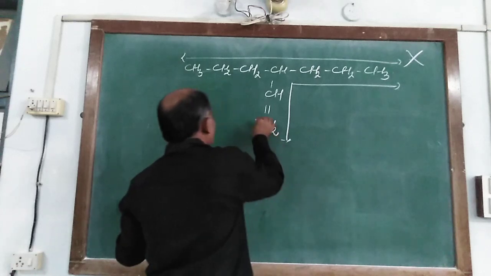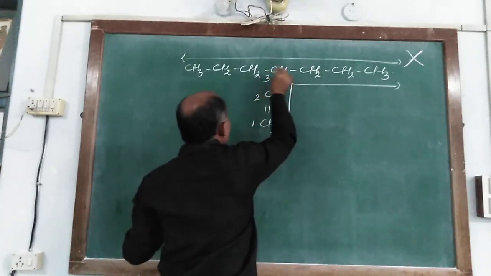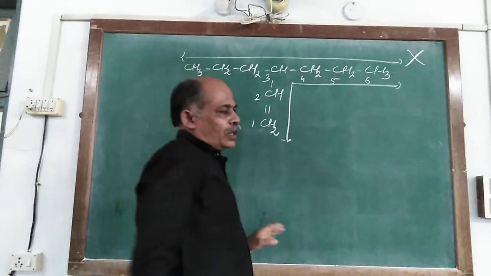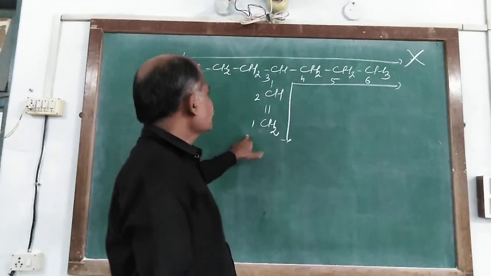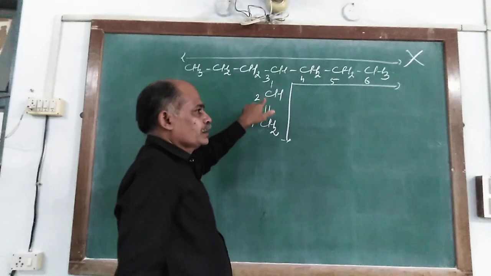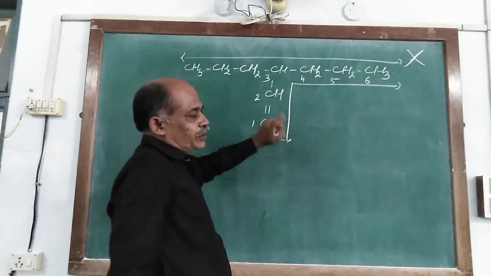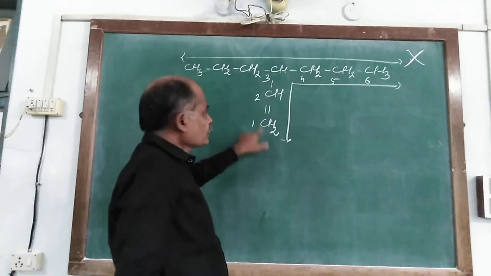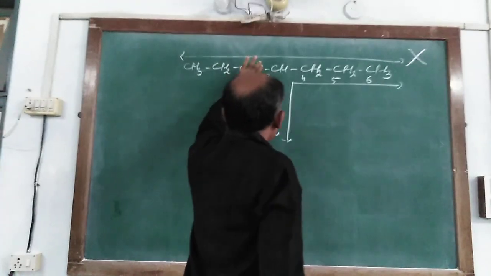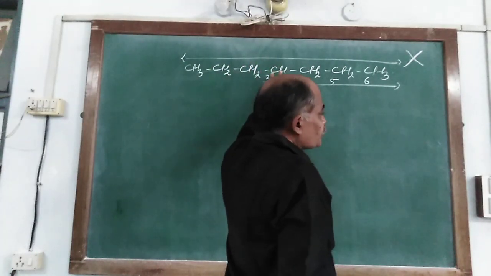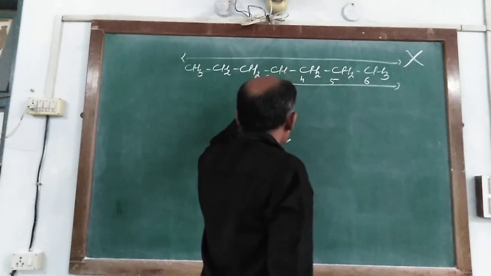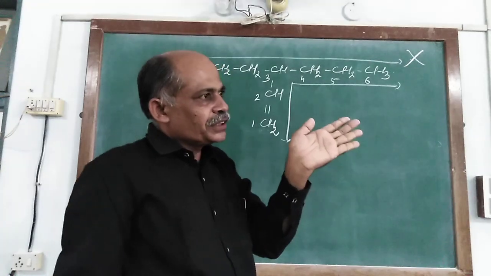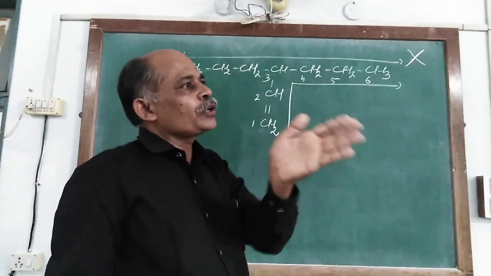Now we number 1, 2, 3, 4, 5 and 6. In this way, the parent chain has fewer carbon atoms. But IUPAC rules say that the parent chain should consist of the double bond or triple bond.